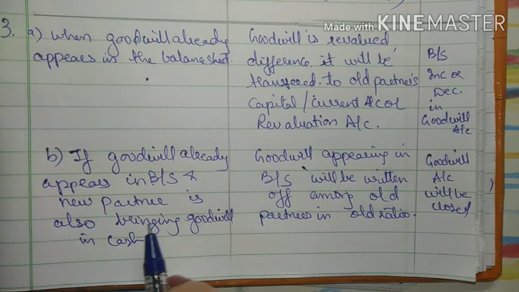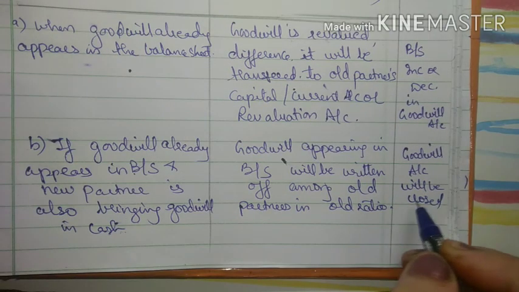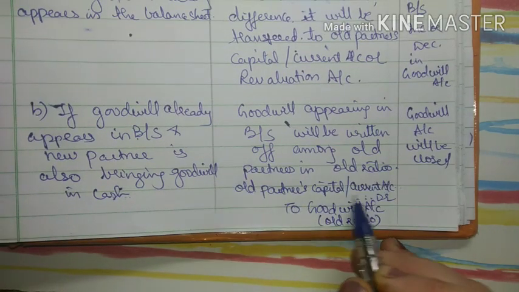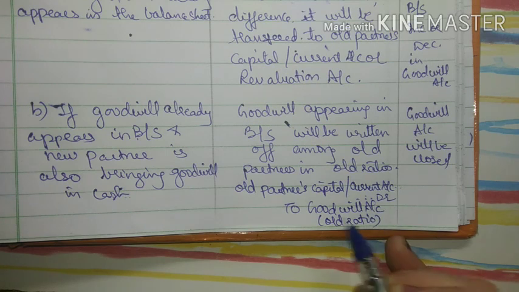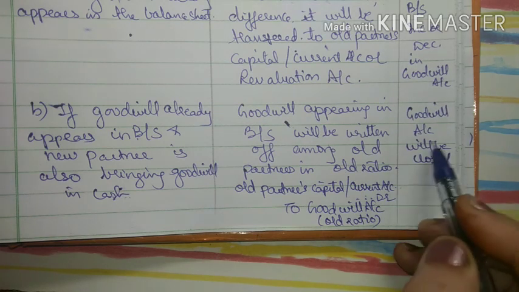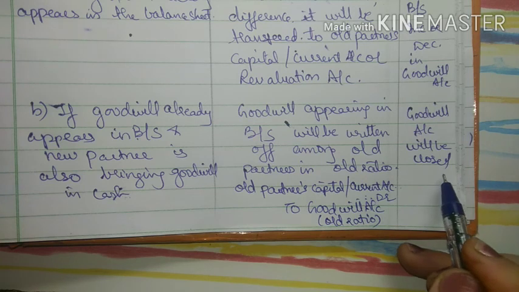We are talking about which is already there in the balance sheet. The goodwill account will be closed. Why? Because the journal entry will be old partners' capital account debit or current account debit to goodwill account, and it will be written off in old ratio. Already goodwill account will be there and it will have debit balance as it is an asset, and here we have credited the goodwill. So debit or credit both have the same amount, so goodwill account will get closed. That's why I told you goodwill account will be closed in this case.